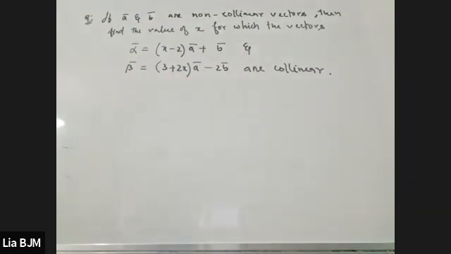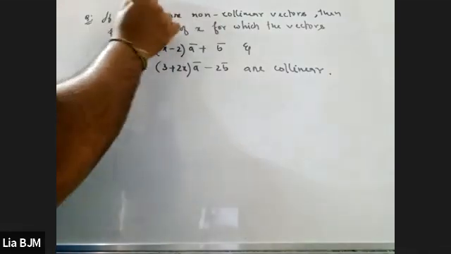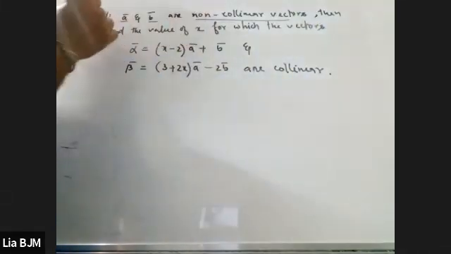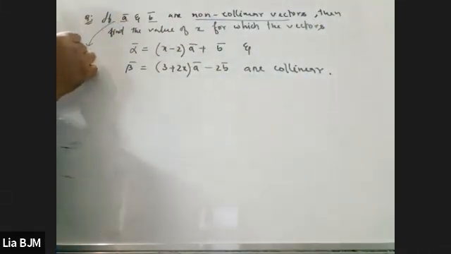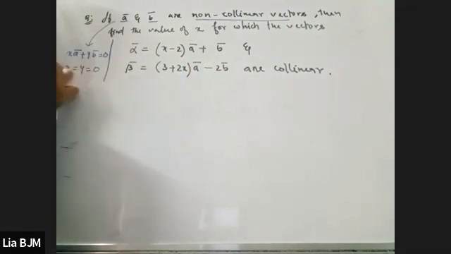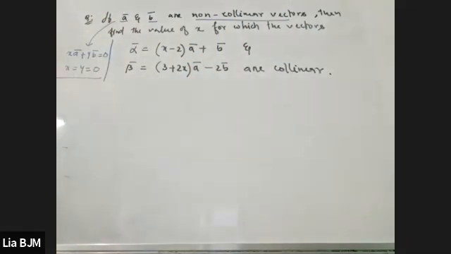So listen, while we are finding the answer, you should understand that basically they are stating two concepts. One, they are saying that A vector and B vector are non-collinear. What does that mean? It means that x into A vector plus y into B vector equal to 0 implies x equal to y equal to 0. This is one thing they have said. Right or wrong? Clear? Yes, sir.